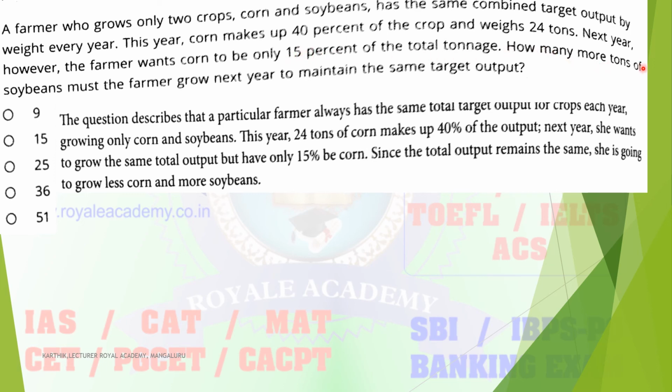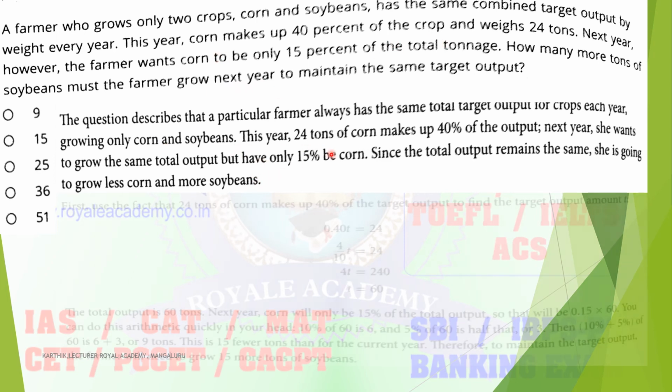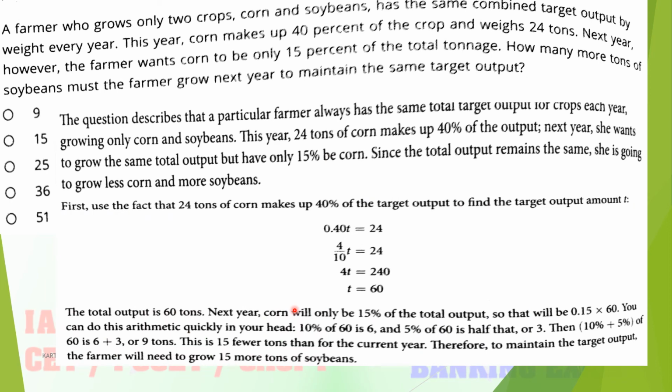Next, how many more tons of soybean must the farmer grow in order to get the same output, first year as well as second year? That is the question. In the first year, the 24 tons of corn makes 40% of the target. So what is the target output? Based on this, 40% can also be written as 40 divided by 100, which is 0.40, into total, equal to 24 tons. From this you can easily determine the value.